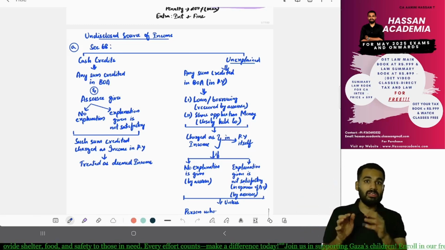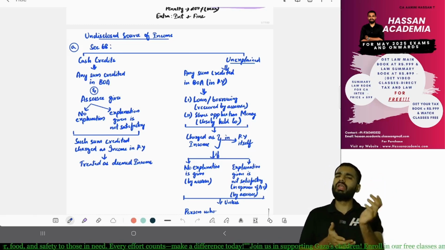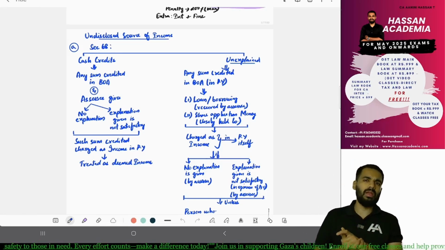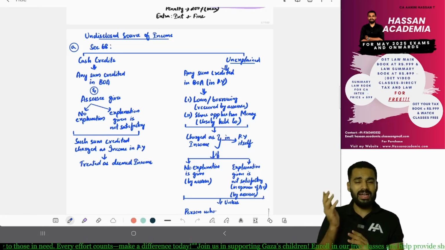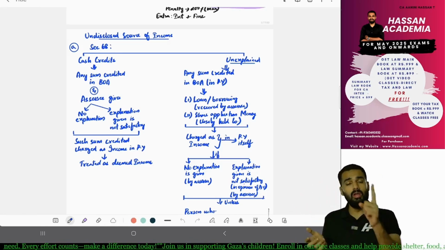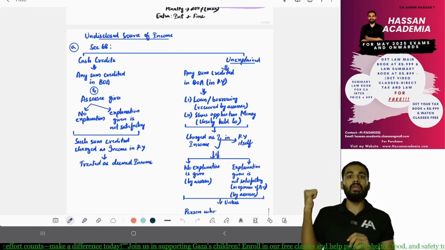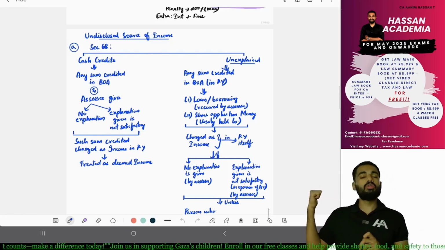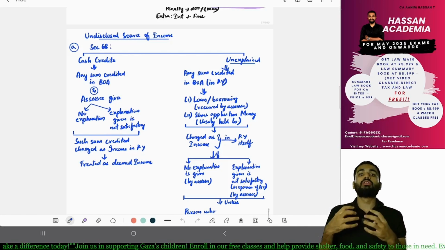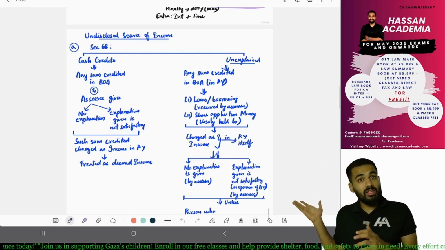Or else, if you have said in the books of accounts that this is a loan taken from some person, two things should be there. One, you have to give a satisfactory explanation. Let's look at the loan agreement, and also the person who has given the loan may be inquired: what is his source of income, so that he can give X amount of loan to you? For example, he gave 1 crore loan. Does he have a source of 1 crore?